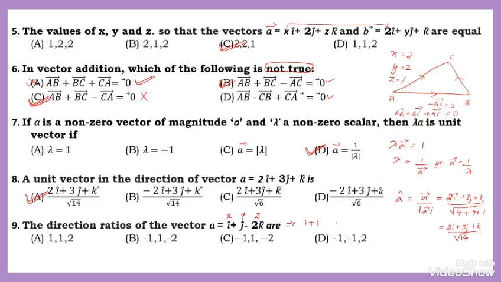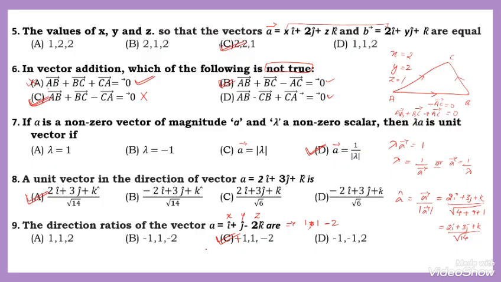And the coefficient of k is minus 2. Okay, 1, 1, minus 2. Which option is correct? 1, 1, minus 2. Here I will make it plus 1, 1 because in the options something will be wrong. Plus 1 minus 2. The option number C is correct.